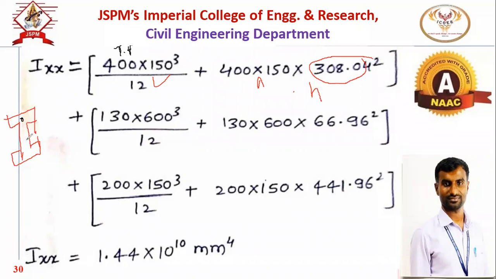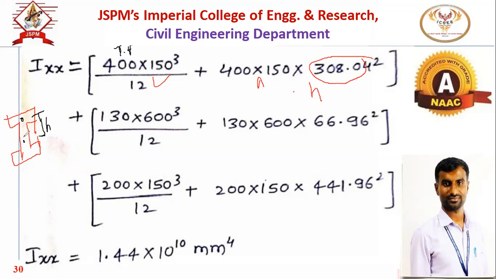The centroid of the total I section we located at 564 from the bottom, and this is the centroid of the top flange. So the distance between the centroid of the top flange and the centroid of the section is H for the top flange.